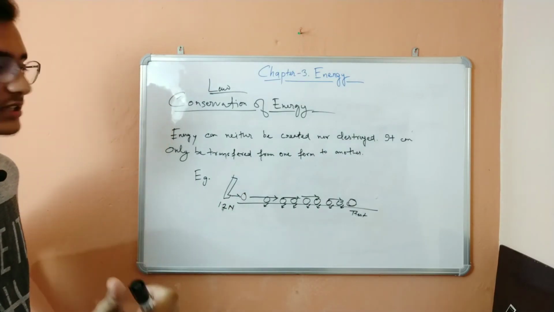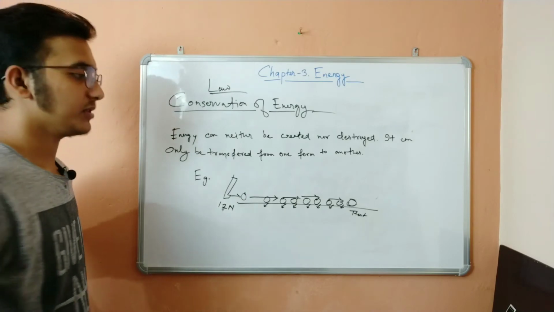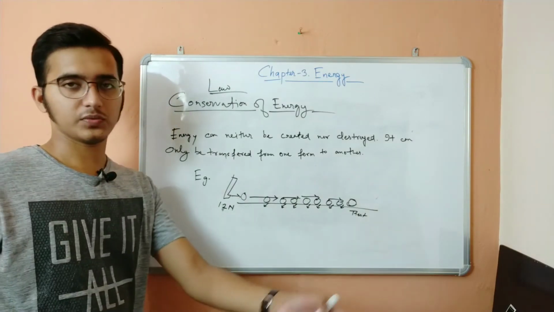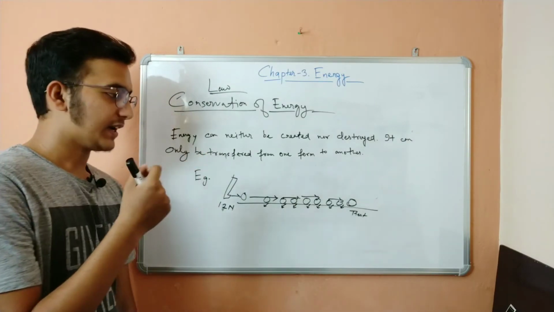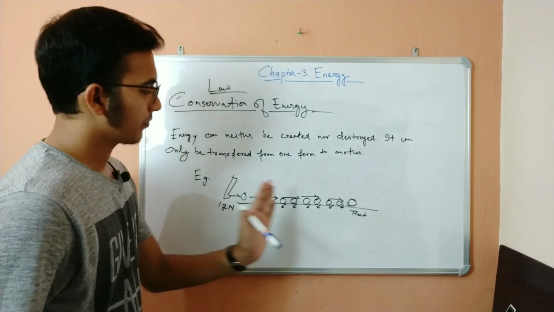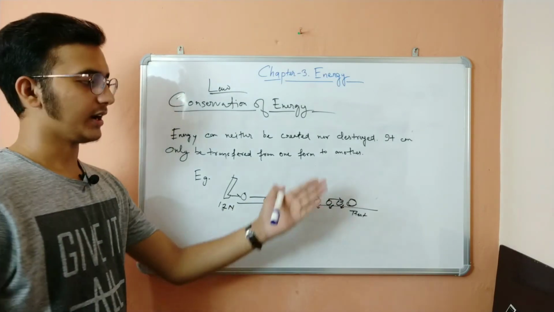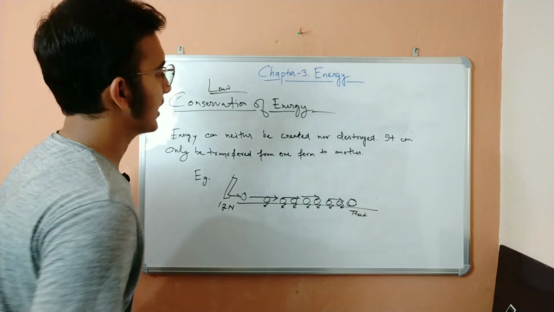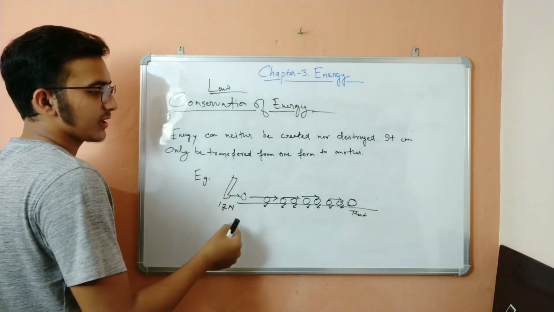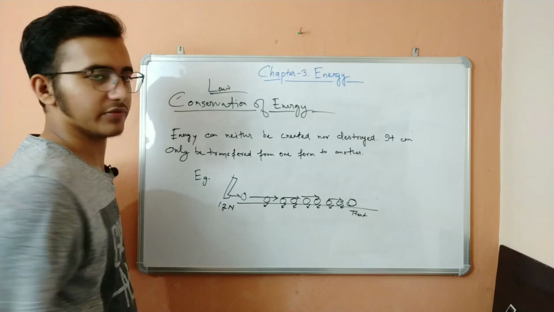Why does it decrease? Where does it go? It goes to the ground. I mean, the ground absorbs it because the friction is working. Now, because of that, there are many factors, but still let us consider just friction. So because the ball is retarding back, because due to the friction the ball is slowing down, and after some time it's coming to rest, energy was always the same throughout the whole journey of this ball.